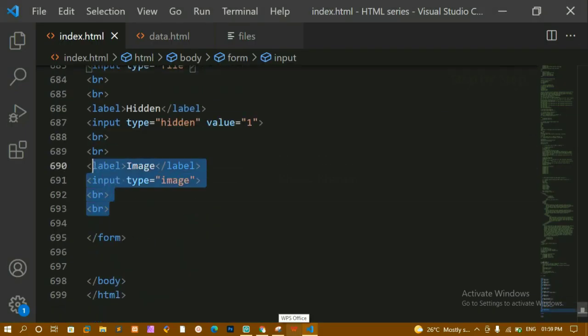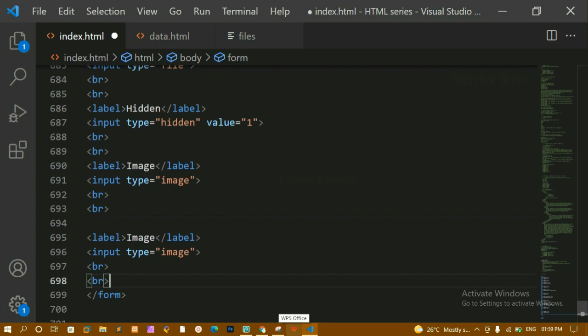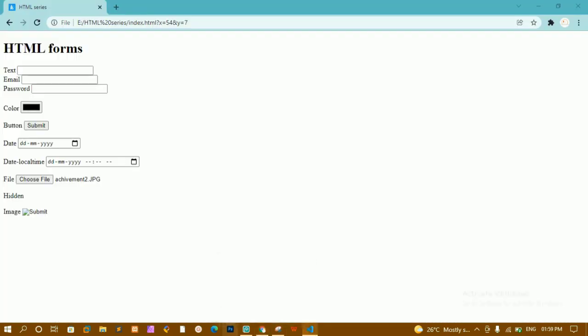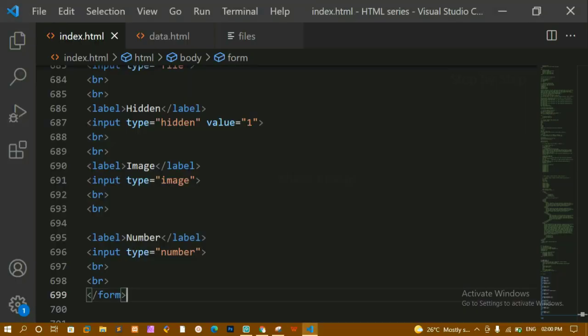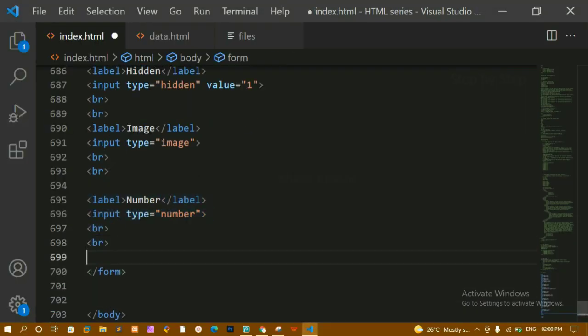Then next I'm just going to copy the same label and here I'm just going to paste. We are having here number, I'll just write here number, and here I'm just going to write here type is equal to number. I'll save this, I'll refresh this one. Now here you can see I cannot write any characters here, I can just write here numbers. I can increase the numbers here or I can decrease the numbers here. These are very useful whenever you are using cart. For increasing the quantity you can use this type is equal to number. Then we have seen about password. Now here I'm just going to paste.